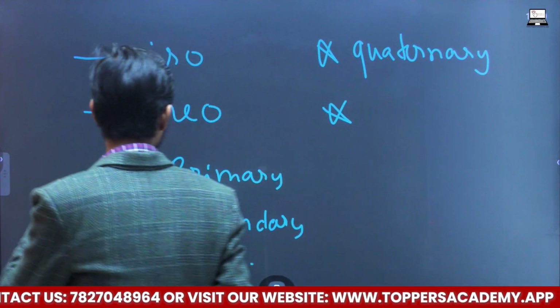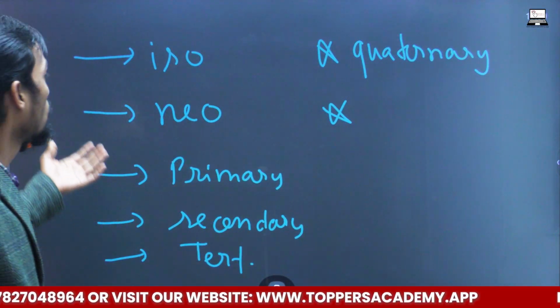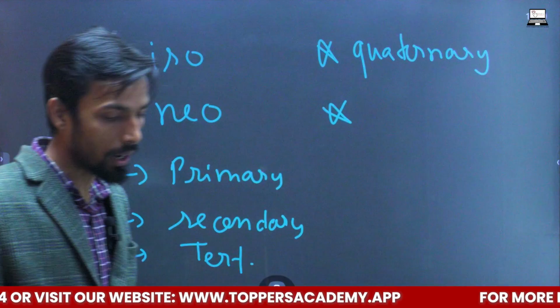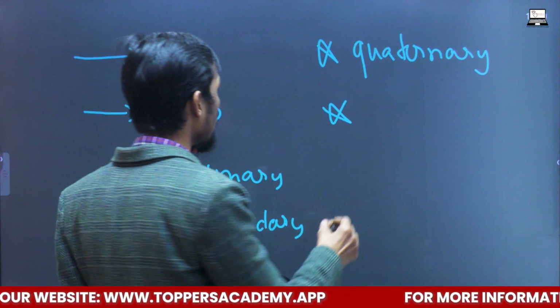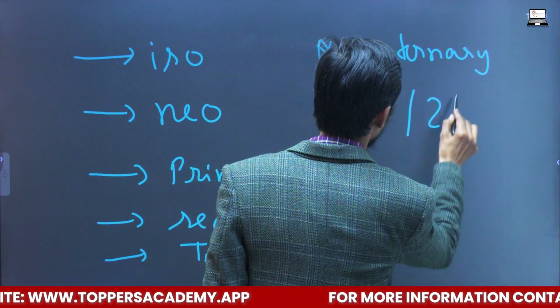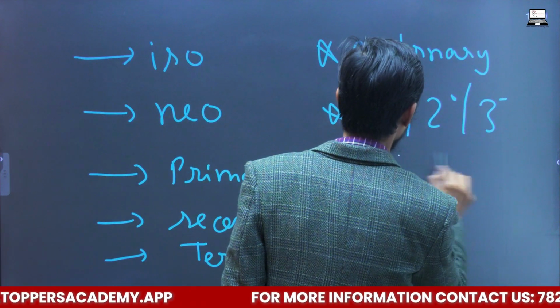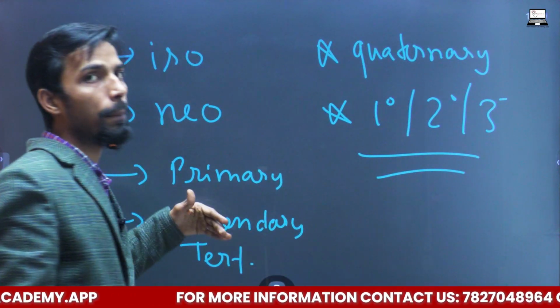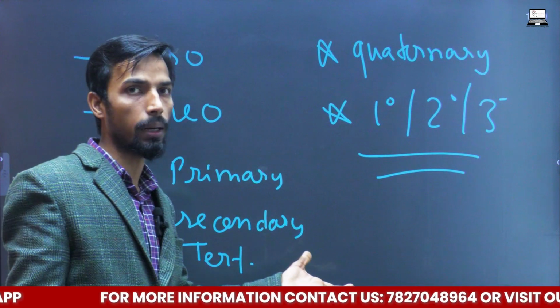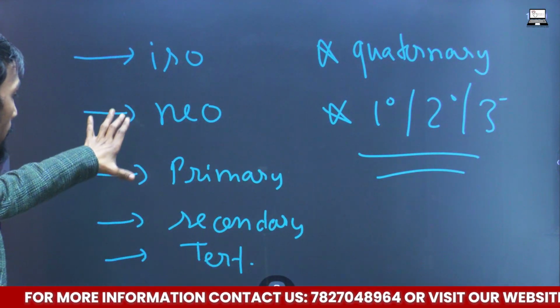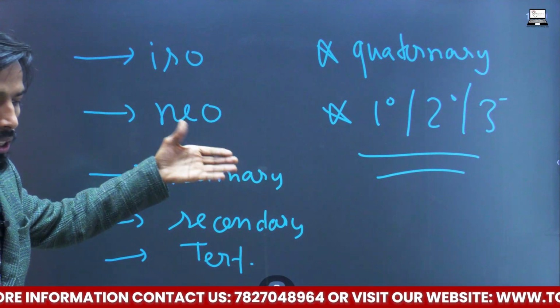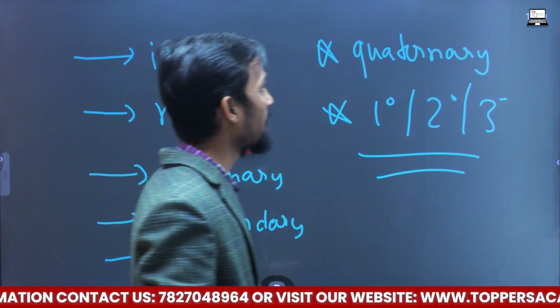If you are curious to know about these, we are going to deal with them, the 1 degree, 2 degree, 3 degree. This is also a basis of classification of organic compounds. We can classify on the basis of all these terms. We are going to discuss this in the next upcoming lecture.